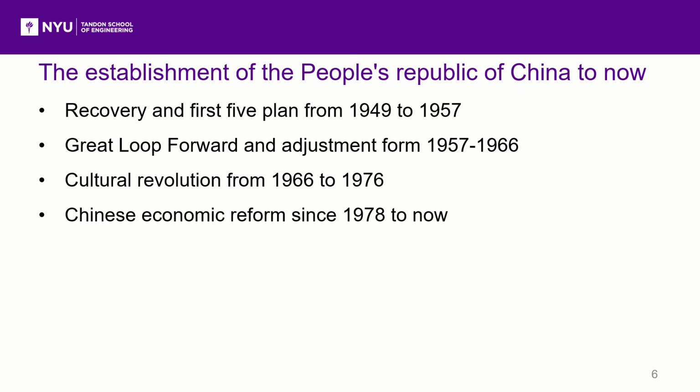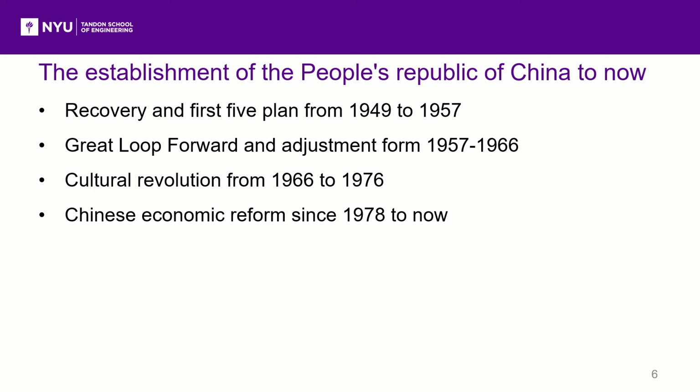The third stage is from the establishment of the People's Republic of China to now. It can be divided into four steps. The first step is the recovery and the first 5-year plan from 1949 to 1957. During this period, the electric equipment developed rapidly. The generator production was 20.9 thousand kilowatts, motor production was 630,000 kilowatts, and the transformer production was 1,167 kVA.